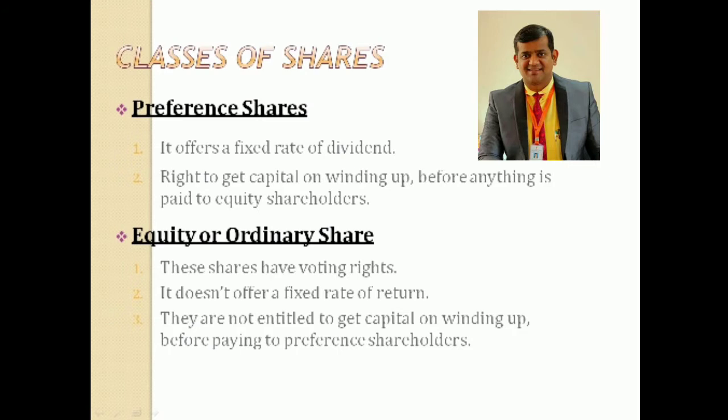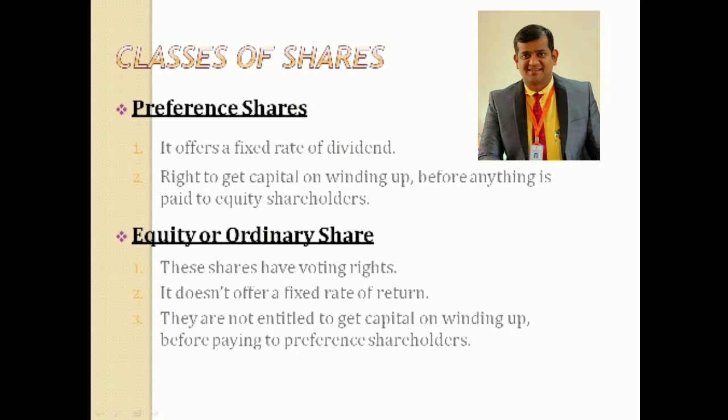But for equity shareholders, there is no fixed percentage of profit. Whatever profit comes, the entire profit is distributed among equity shareholders. That is why it does not offer a fixed rate of return.